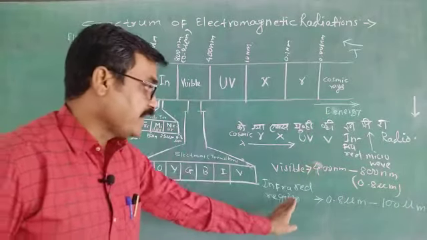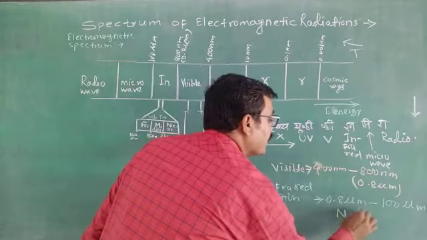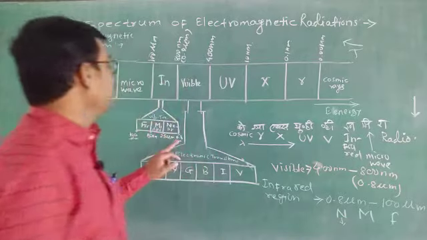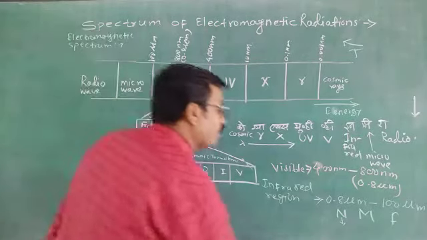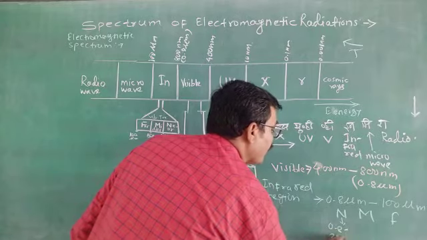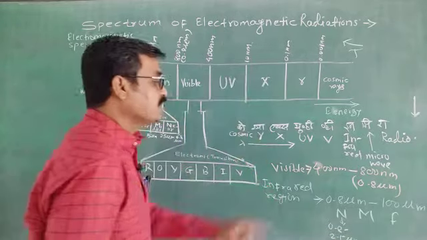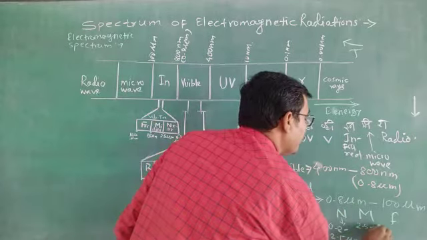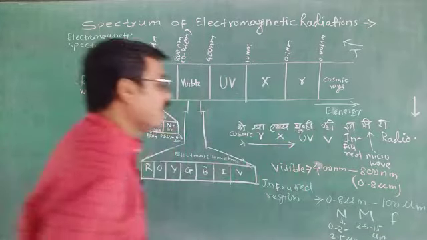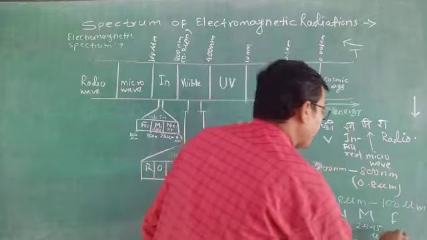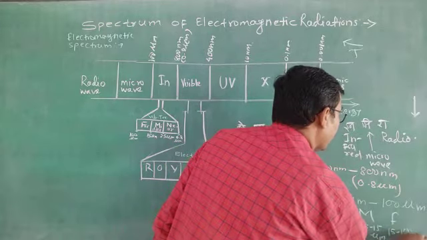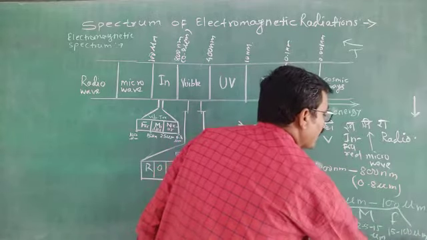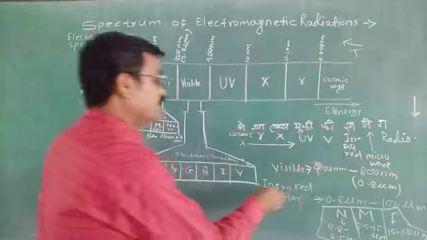Okay, but again it is divided into three: near, middle and far. Near means 0.8 micrometer to 2.5 micrometer, middle is 2.5 to 15 micrometer, and far infrared means 15 micrometer to 100 micrometer. In this way, these are the three regions of the infrared region.